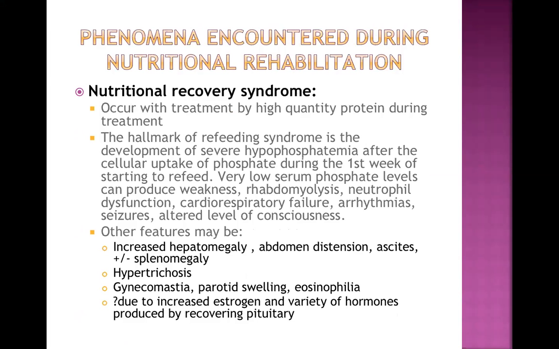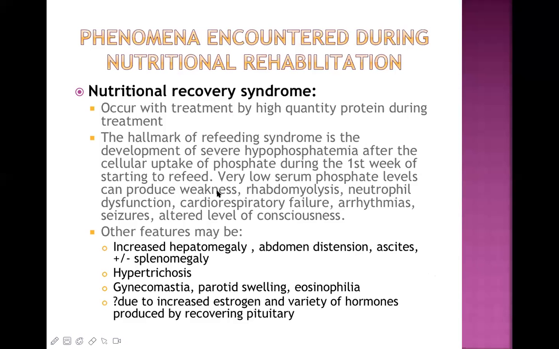Now we have come to the end of this topic. During the feeding, there is some problem that occurs. There is one important phenomenon encountered during nutritional rehabilitation, known as nutritional recovery syndrome. What do we mean by this and why does it develop?